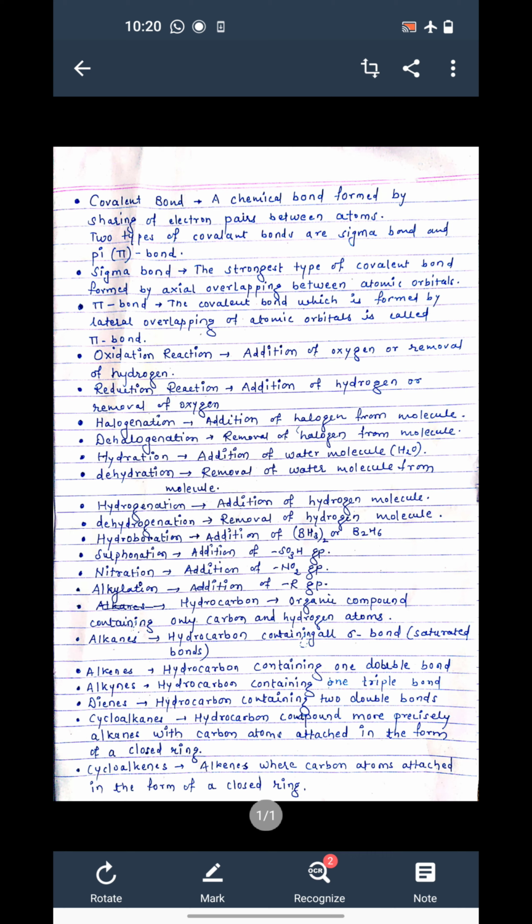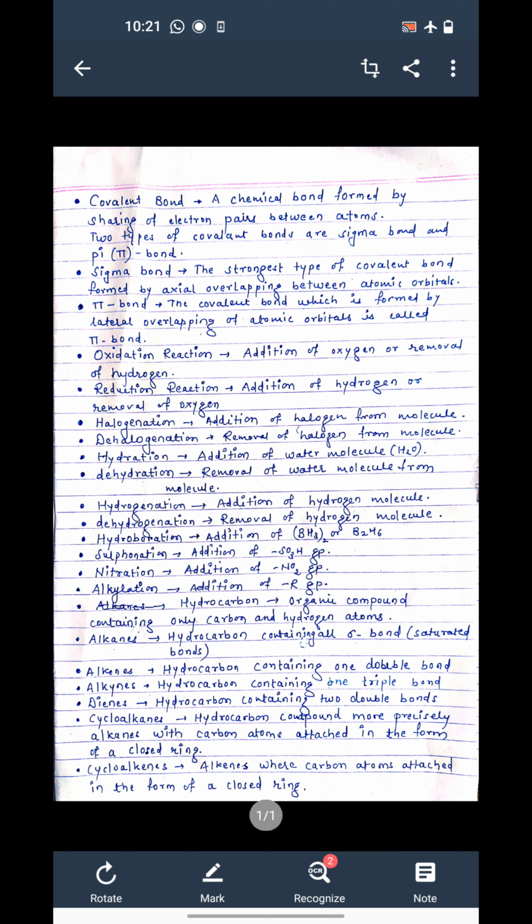Now sulfonation, nitration, alkylation, these are the terms. These are actually substitution reactions, but for your understanding I am writing them here. Sulfonation is whenever substitution by an SO3H group happens. Nitration means in a substitution reaction an NO2 group gets substituted. Then alkylation means substitution by an R group. R means alkyl. Alkyl may be methyl, then ethyl, propyl, and likewise.